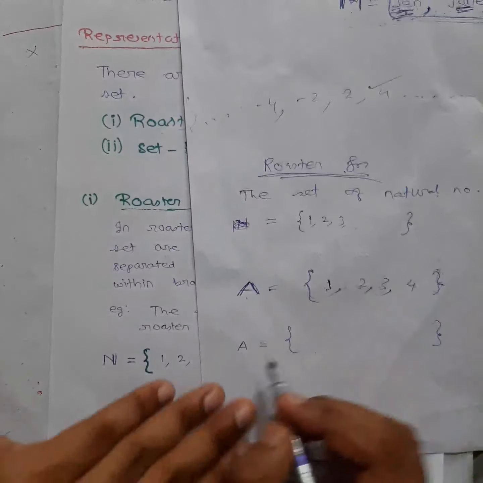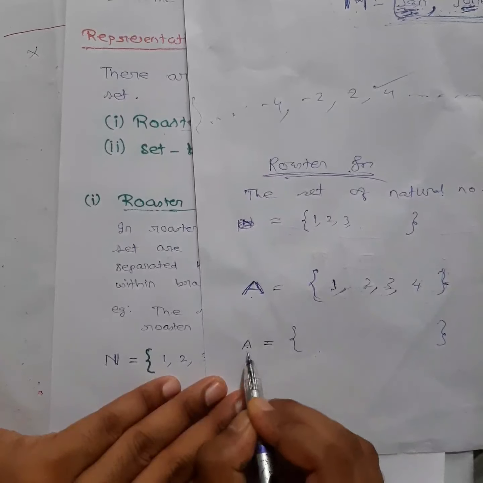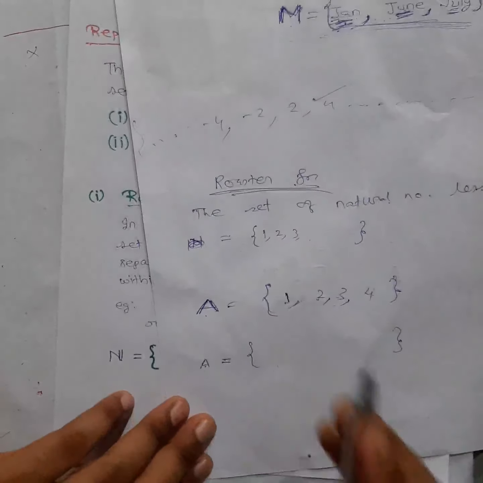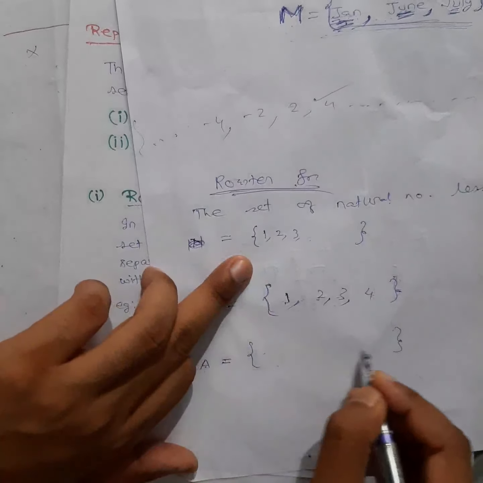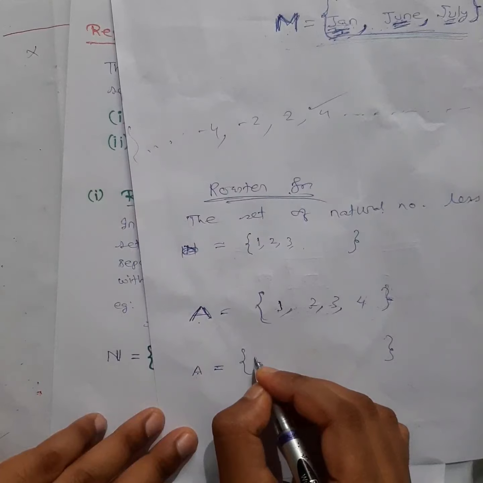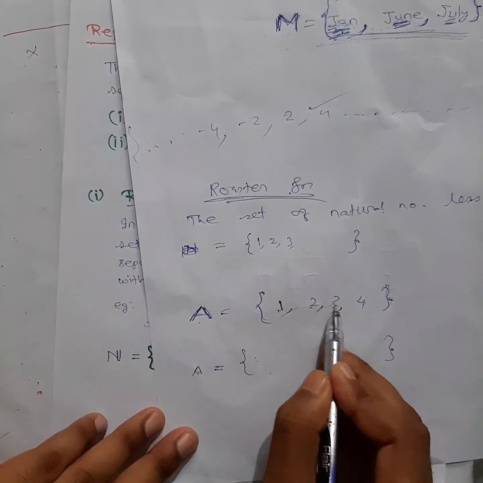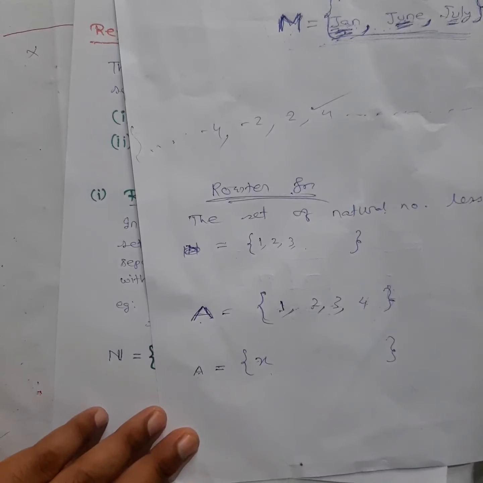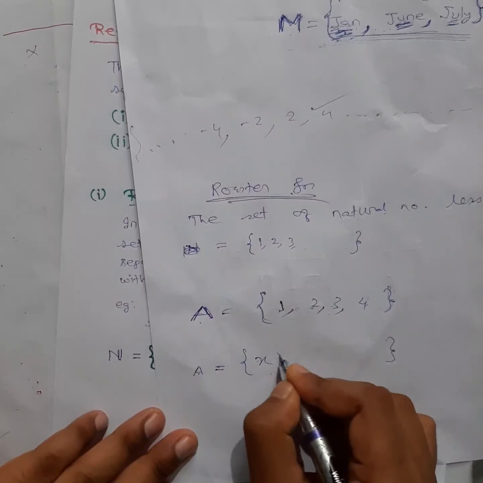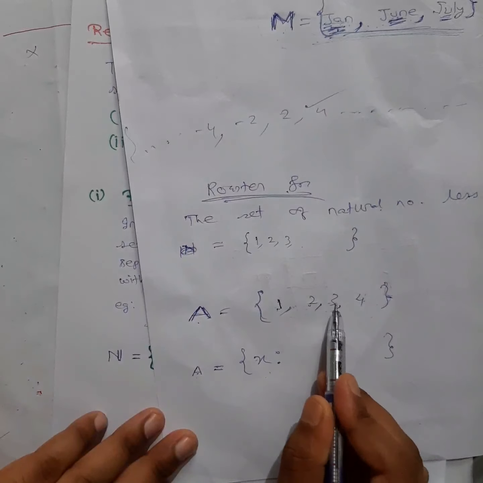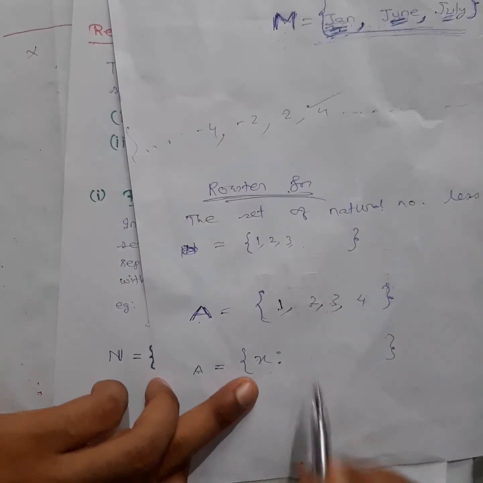So see how I will write. A is a set of what? Natural numbers less than 5, right? So I'm not going to list the elements here. What I will do, I will write one general property. See here, what I will say. This 1 2 3 4, I will say it is an X. General form I am writing. Now what is X? You know that X is 1 2 3 4. Now I have to mention this X here.